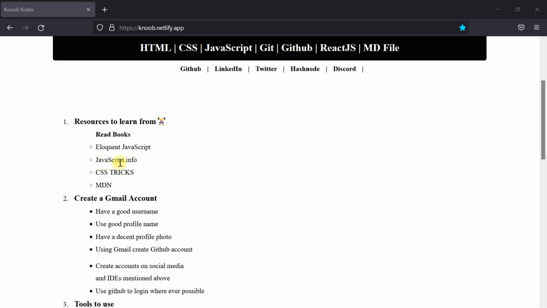Secondly, we'll be following javascript.info, CSS Tricks, and then MDN is the best thing because they are putting everything out for free. Each and every detail you'll get, you just need to go there. Okay, I have not put any link here. Later on I'll also give a link. I'll add a link here, so you click it and you'll go to that page.